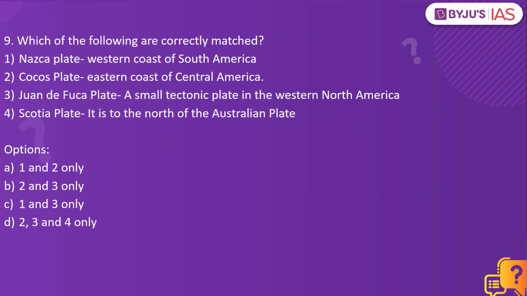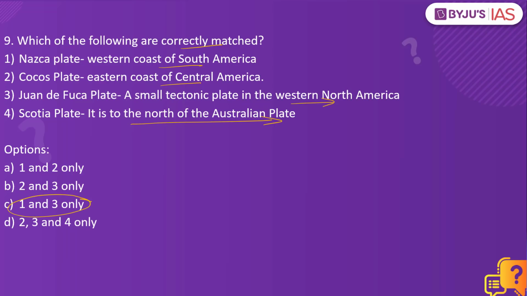Now let's look into the next practice question. Which of the following are correctly matched? Nazca Plate, western coast of South America; Cocos Plate, eastern coast of Central America; Juan de Fuca Plate, a small tectonic plate in the western North America; Scotia Plate, it is to the north of the Australian plate. Which of the following are correctly matched? The answer to this is 1 and 3 only.